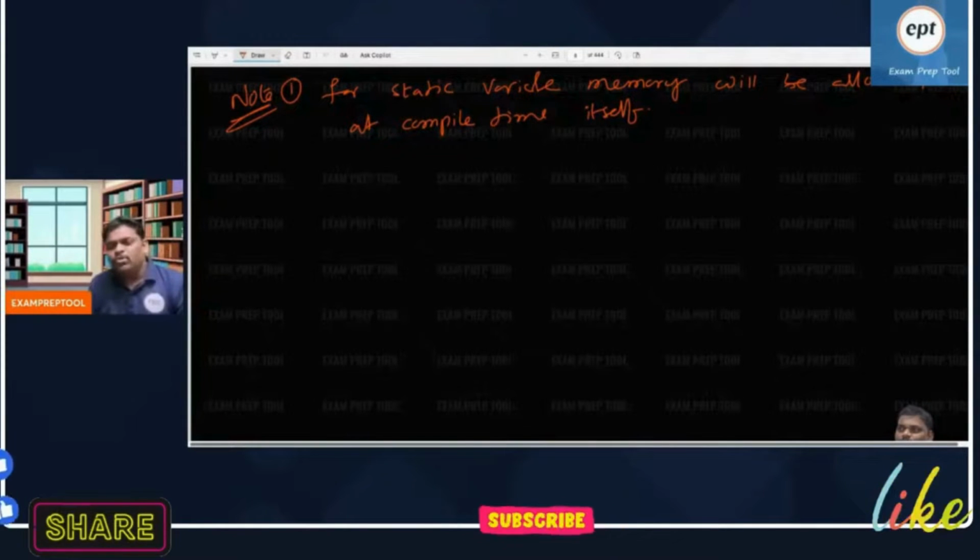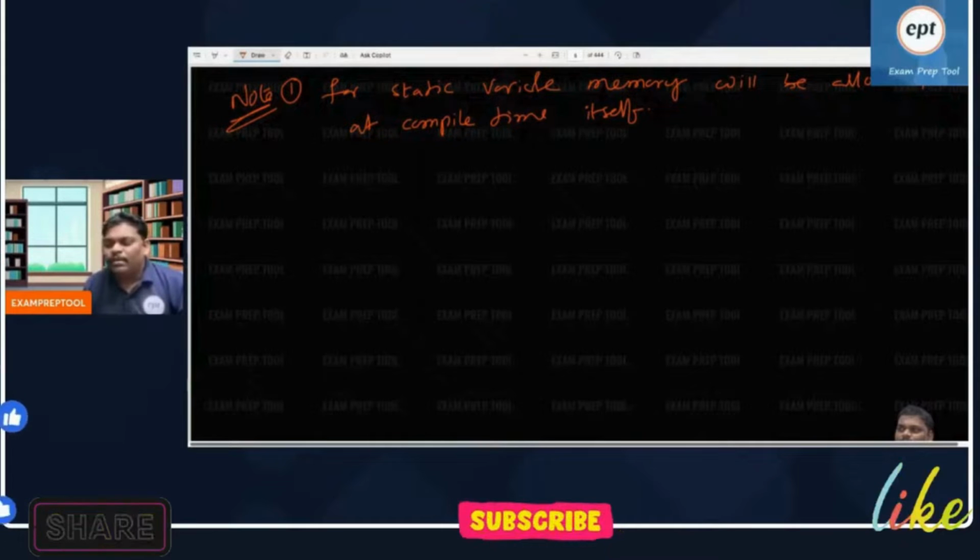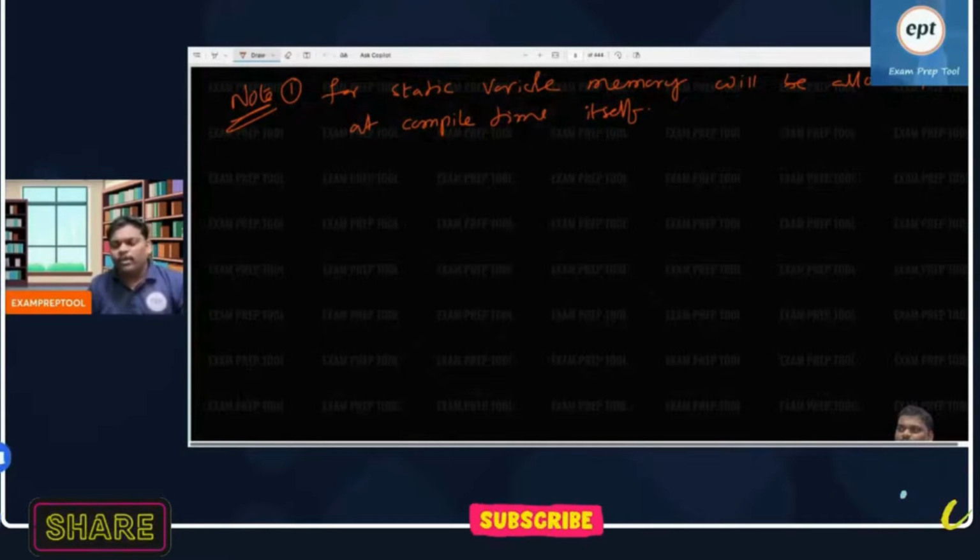Before running also you can create memory. Everywhere these kinds of offers will be there. If you pay before, you have to pay only 25,000. If you pay after, you have to pay 30,000. Same story.